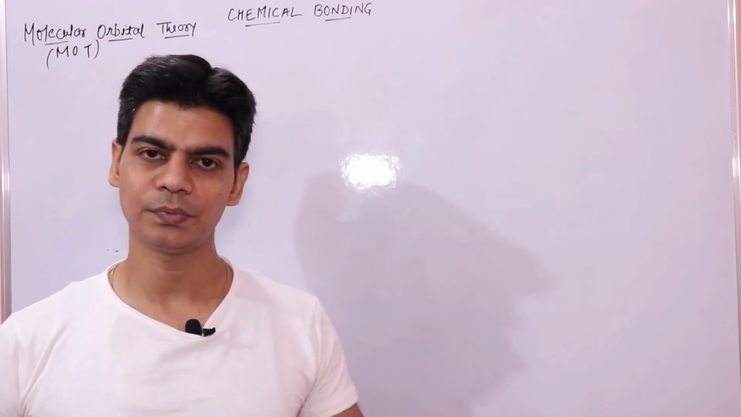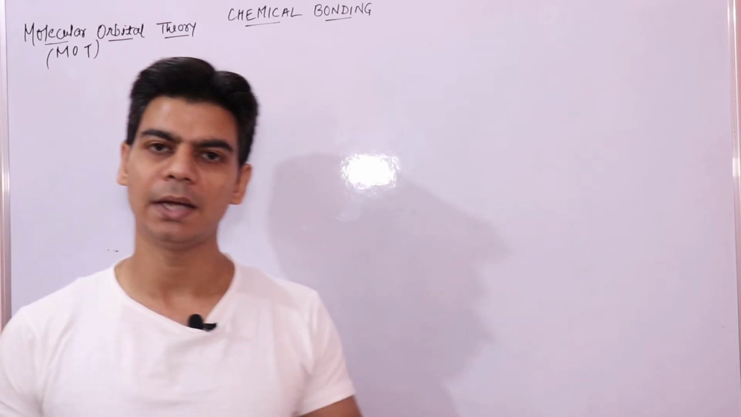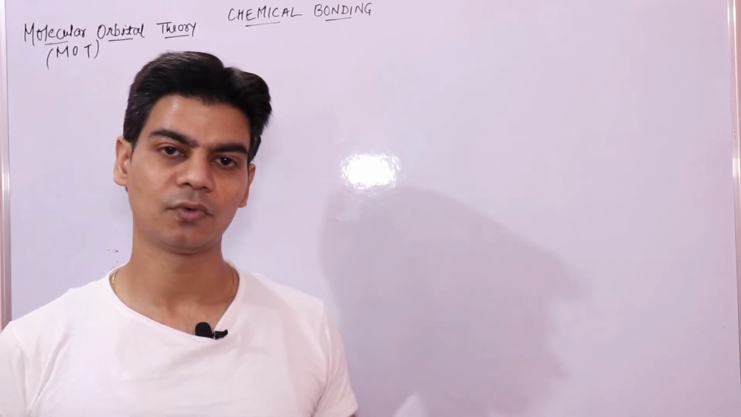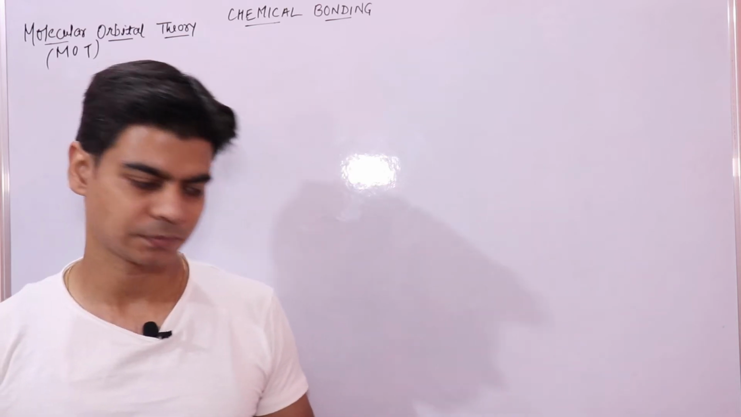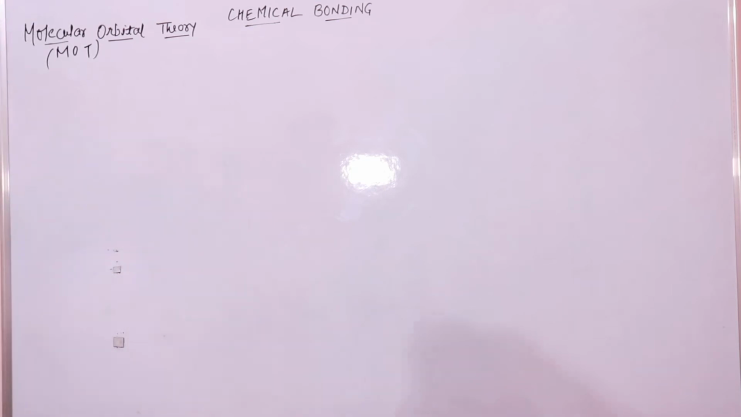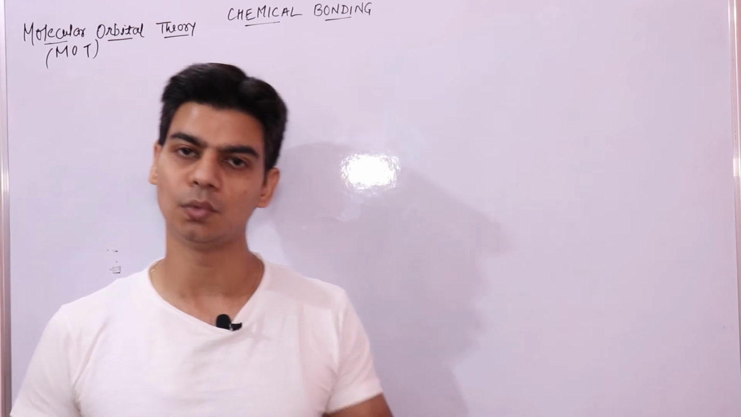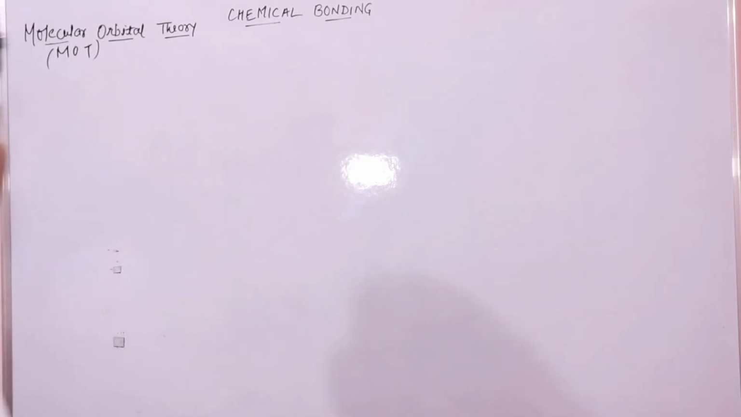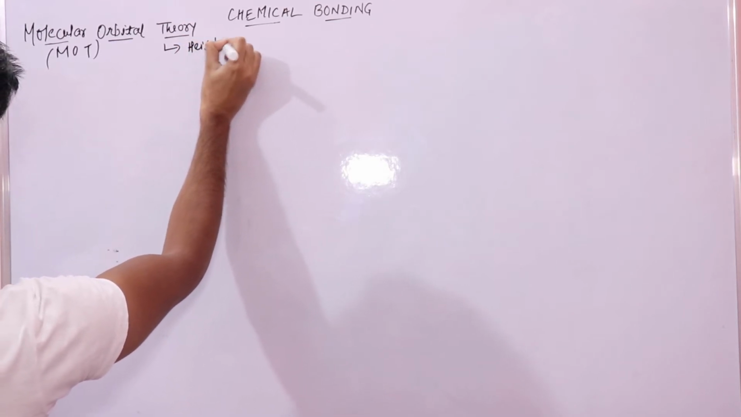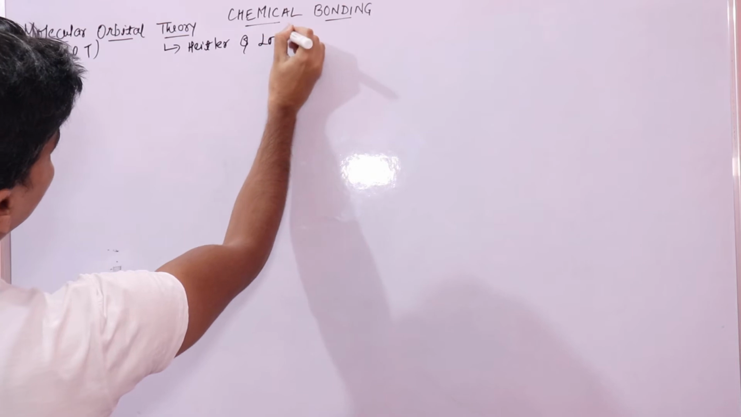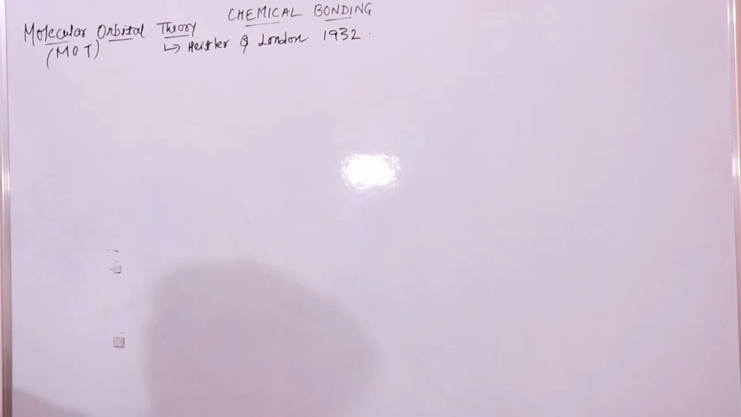A similar approach towards understanding chemical bonding between diatomic molecules we have understood before this via valence bond theory, VBT. This theory was given by Heitler and London in the year 1932. This is good to know information.